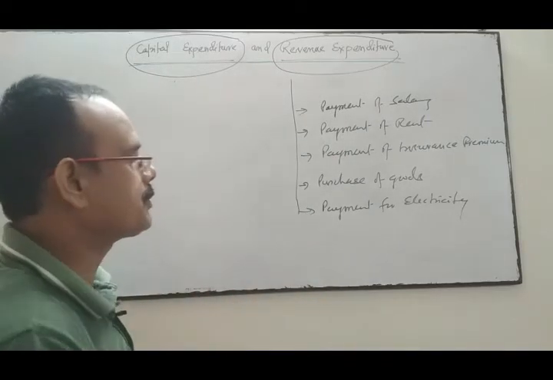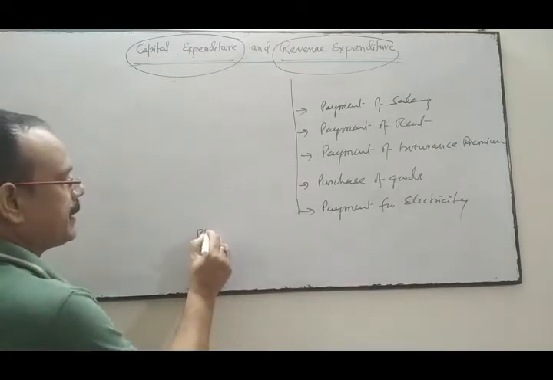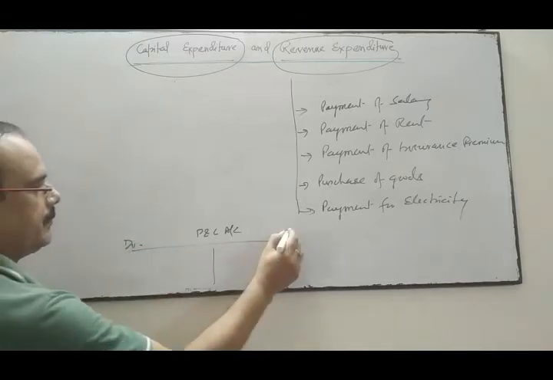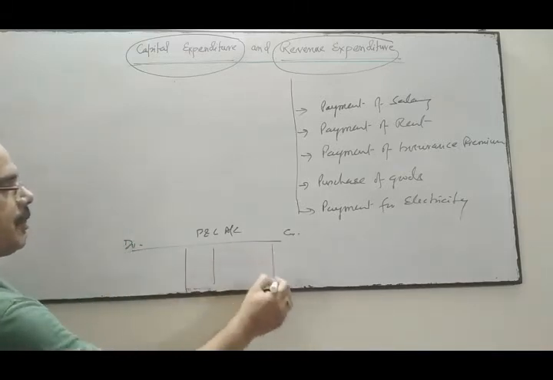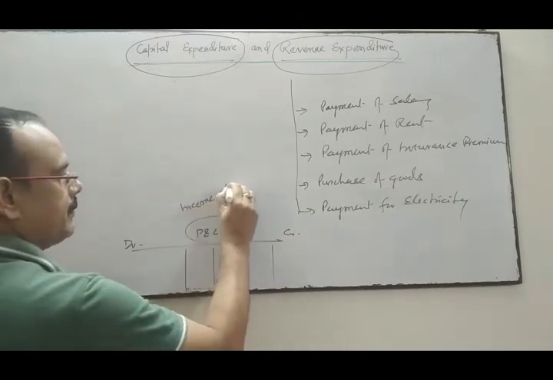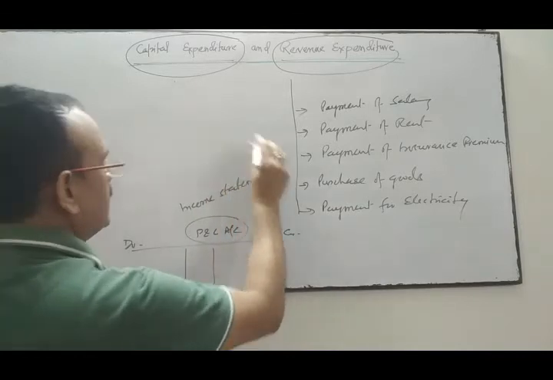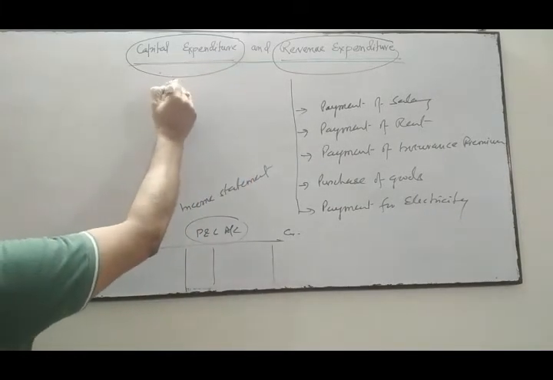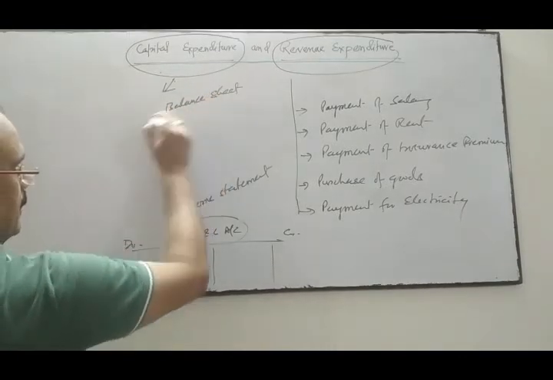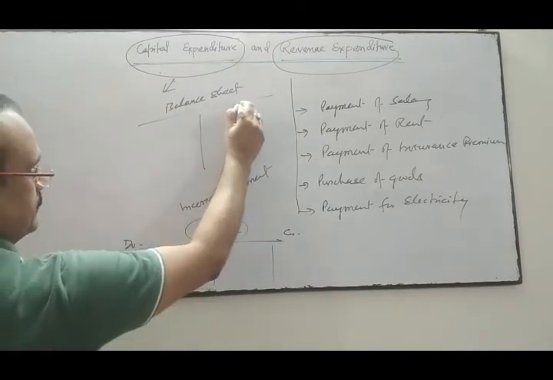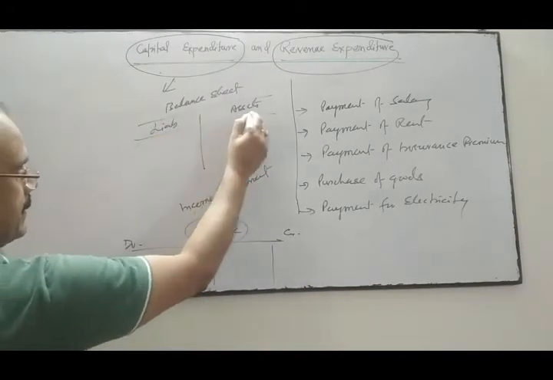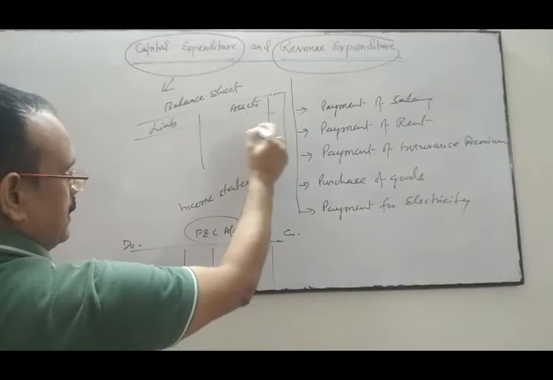And these expenditure are shown in the profit and loss account debit side. These expenditure are shown in the profit and loss account, means income statement. And as I told, capital expenditure are shown in the balance sheet, in the asset side. This is liability side and this is the asset side. So these expenditure are shown in the asset side.